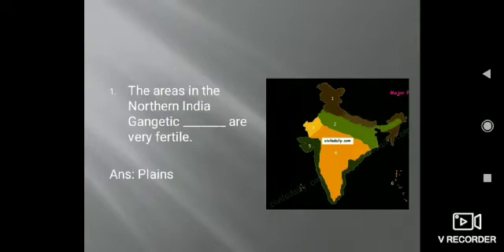plains. In figure number 2, light green colored is the northern India Gangetic plains, where there are many rivers that run through the northern plains, and the alluvium deposited by these rivers makes the plains fertile.